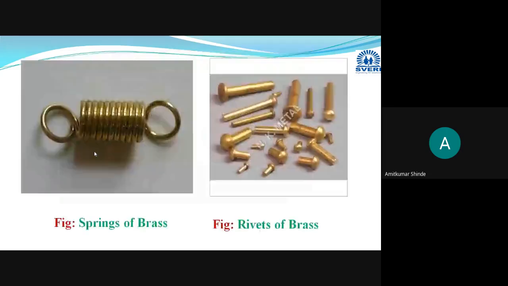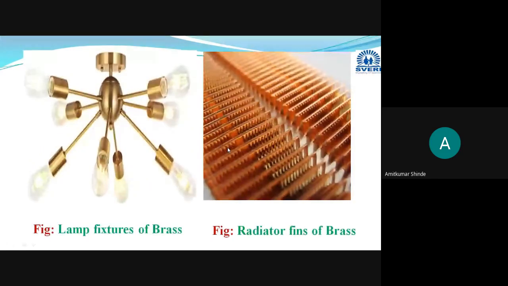Then the next application: springs, which have a dark yellow color. Then different types of rivets. Then lamp fixtures, differently designed lamp fixtures. Nowadays you use these for decoration of your home, restaurants, and hotels. These fixtures appear dark yellow in color and are made of this cartridge brass only.